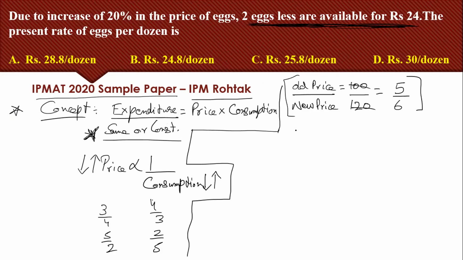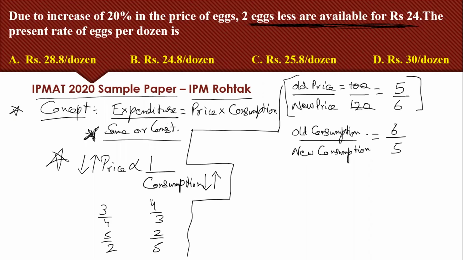Similarly, what will be the ratio of old consumption and new consumption? It will be exactly the inverse of 5/6, that will be 6/5. From where did I get this? I got this from this concept: the price ratio is exactly the inverse of the consumption ratio.